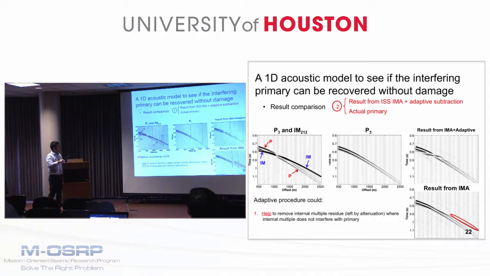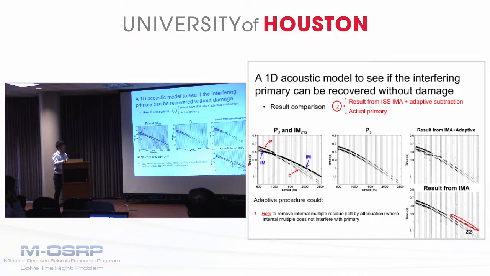So now when we add the results from the ISS-MA without the adaptive and compare these results, we find first where the adaptive helped to remove the internal multiple residual left by the ISS-MA results, where the internal multiple does not interfere with the primary.